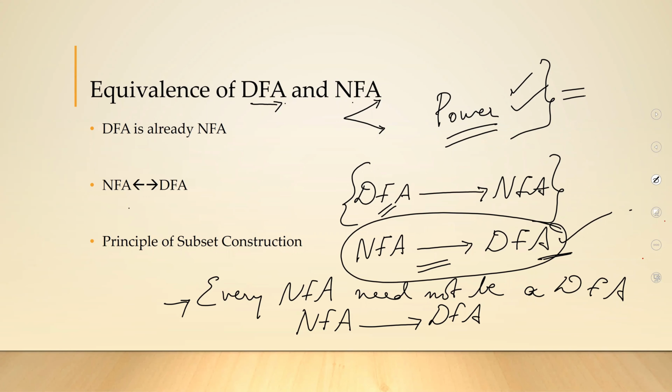Now, to convert NFA into DFA, we will be using an algorithm based on the principle of subset construction. Though there are a few algorithms, this is considered to be a very efficient and easy algorithm. So we will be focusing upon how to convert an NFA into a DFA using the principle of subset construction.